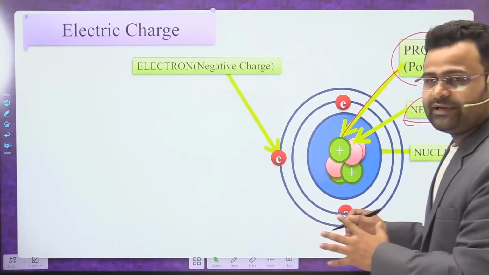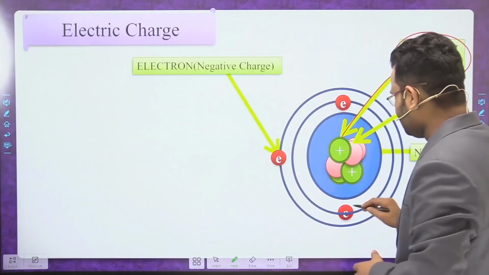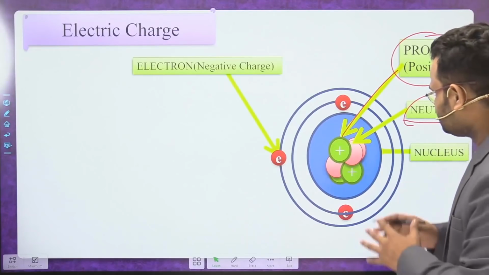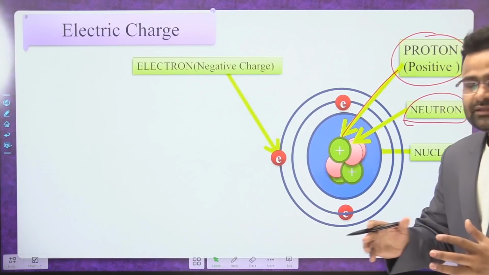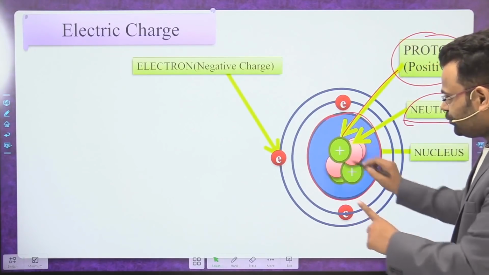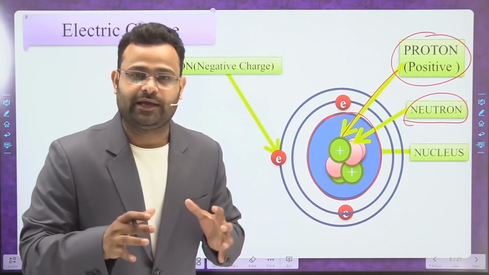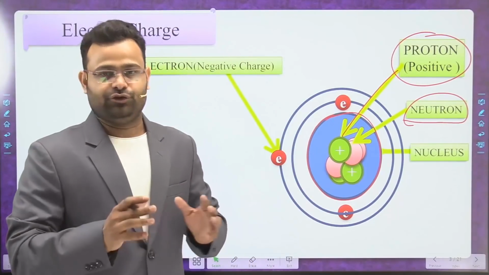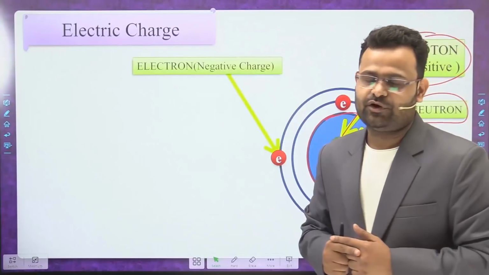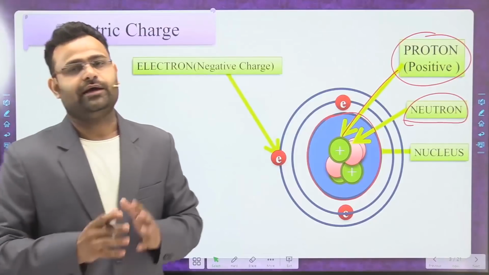What happens in an atomic structure? The electrons are moving in the outer shells, and the center part is the nucleus. Dear students, if we focus on the center part, we understand that the nucleus has only one type of charge, that is positive. So in future we say the nucleus of any atom has a positive charge, and in the outer shell the charges that revolve are electrons. That is the atomic structure of an atom.